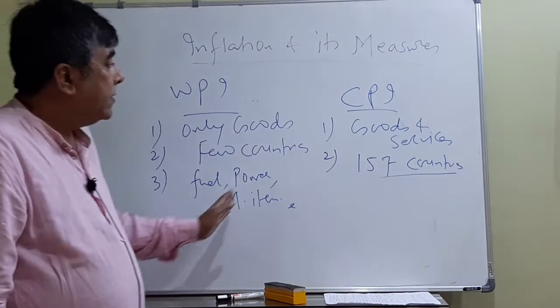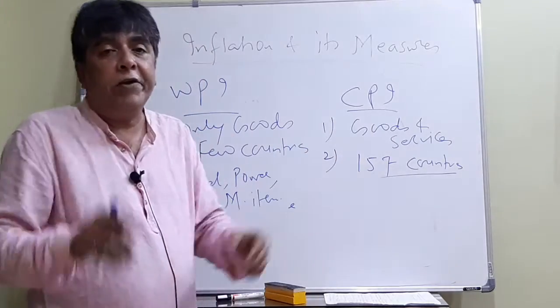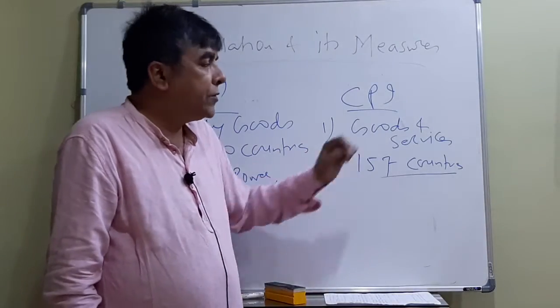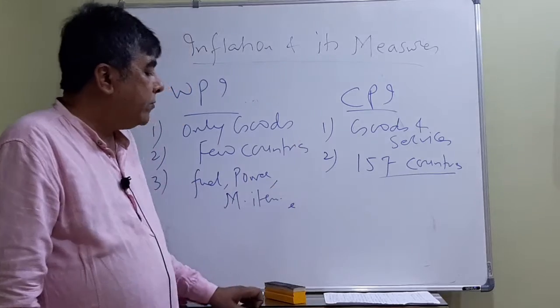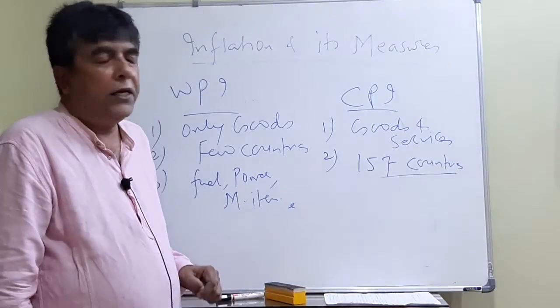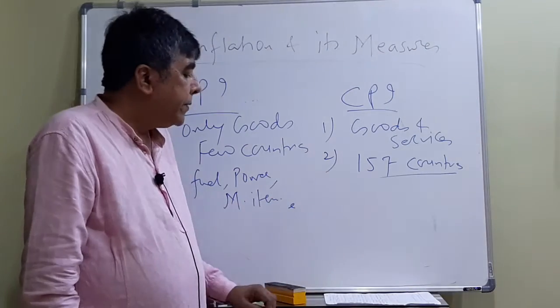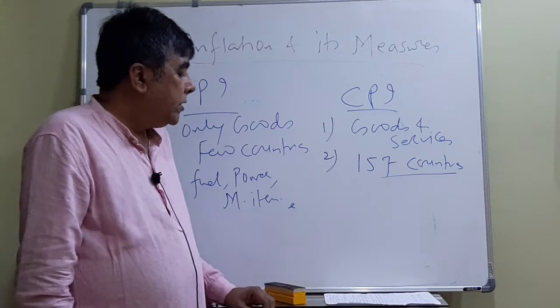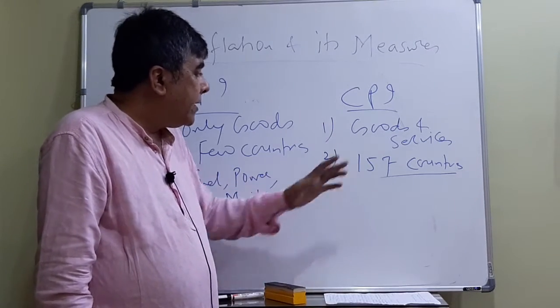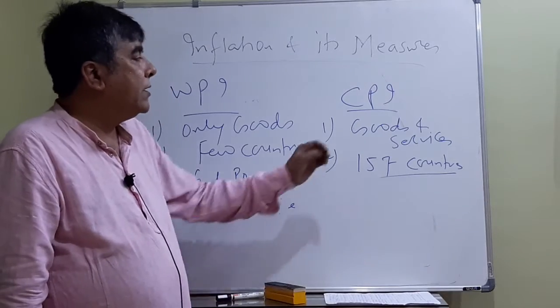But the CPI basket is very big. Since it includes services, what are the things included under CPI? It includes education, food, transportation, communication, apparel, housing, and medical care as well.